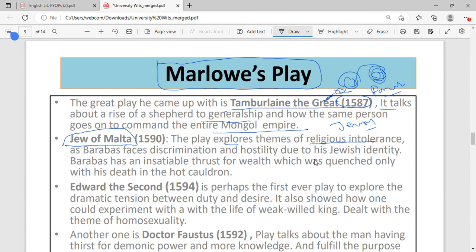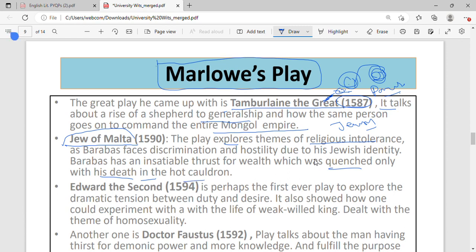He was given a very bad picture. His stature was not of any good kind, not of any standard. They have shown him as a greedy merchant whose thirst for wealth was quenched only with his death in the